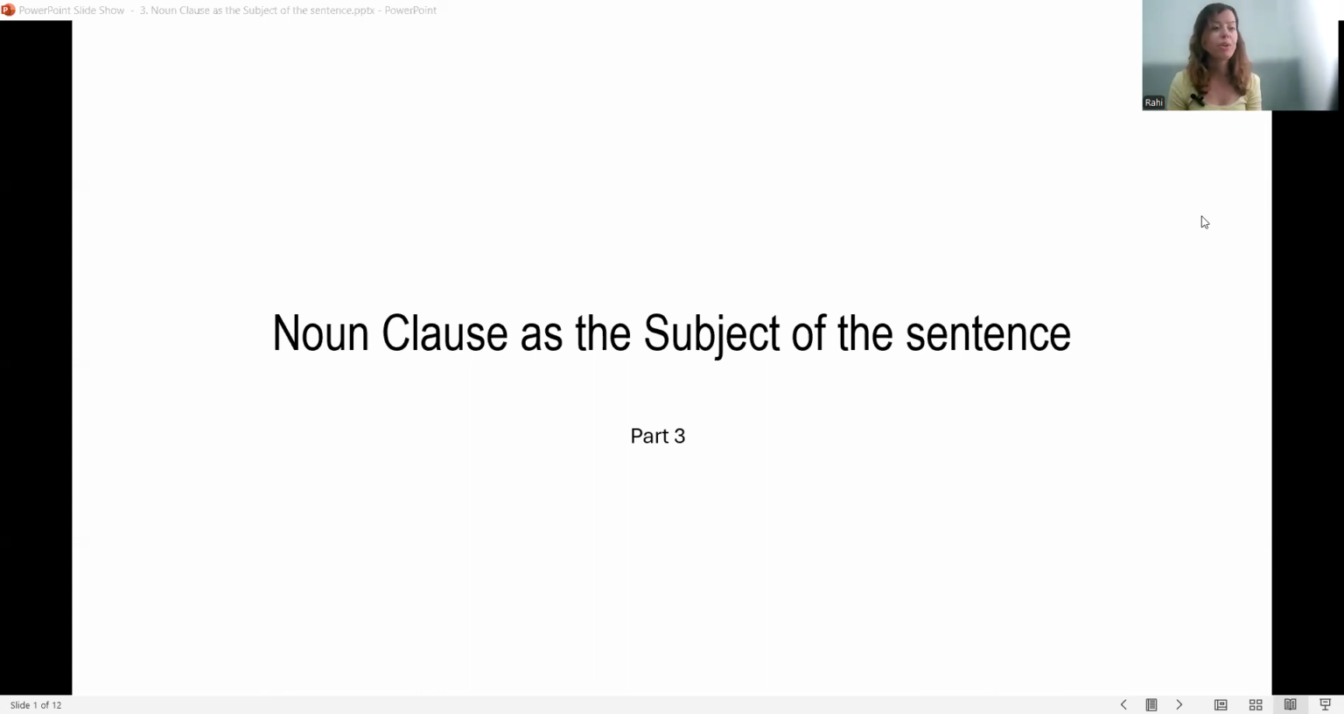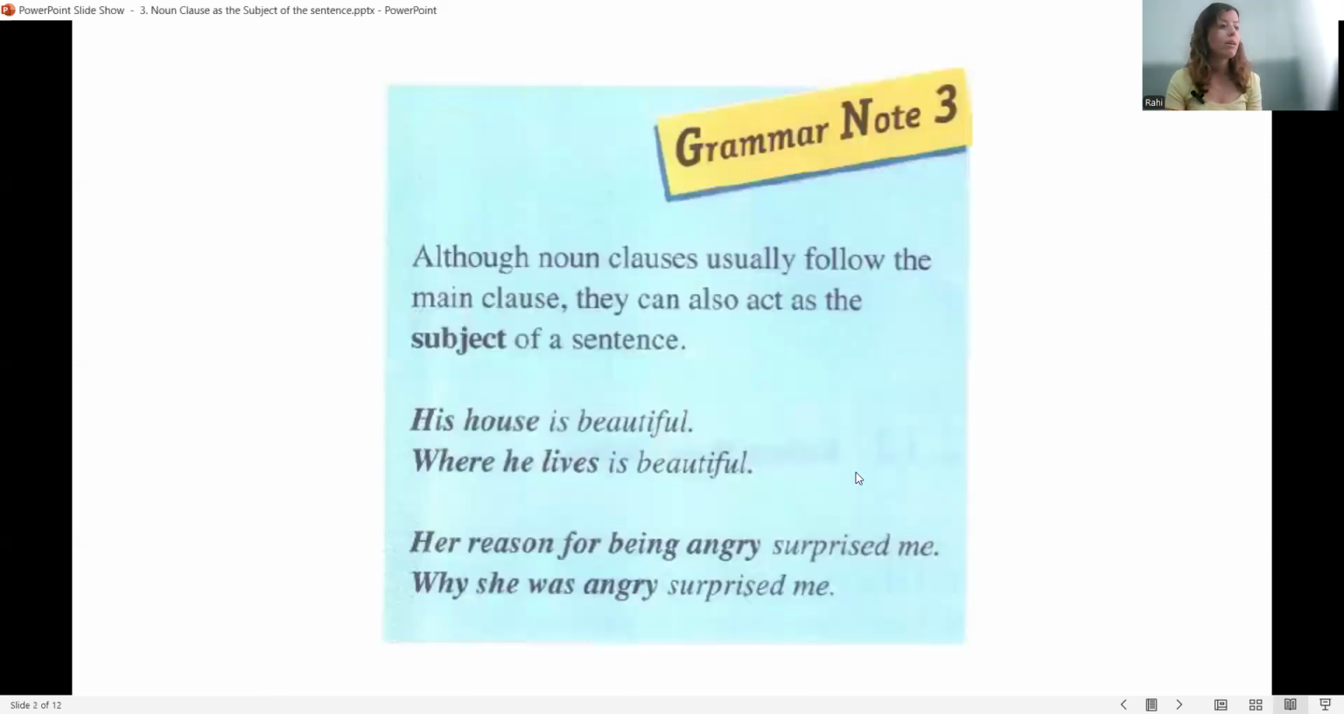In the previous videos, we talked about noun clauses as the object of the sentence and the noun clauses beginning with that. Today, we are going to focus on noun clauses as the subject of the sentence. As you remember, we said that a noun clause functions like a noun. So if in the first example we have a noun like this, his house is beautiful, we can replace his house with a noun clause and say, where he lives is beautiful. The meaning is the same, but as you see, the structure is different.